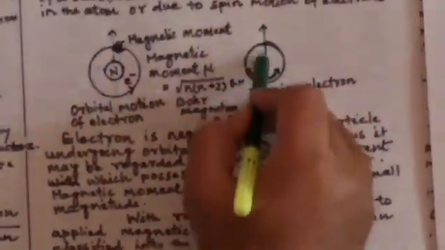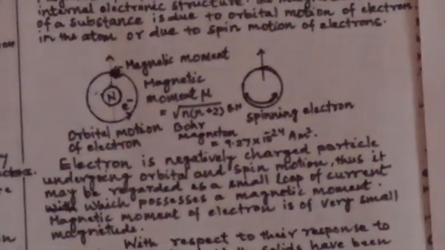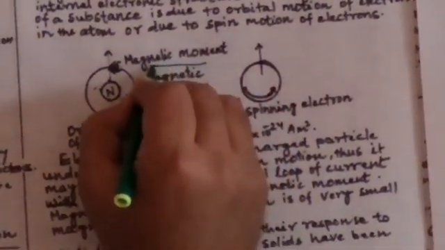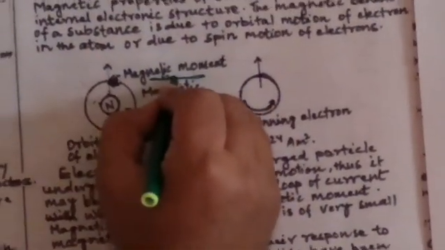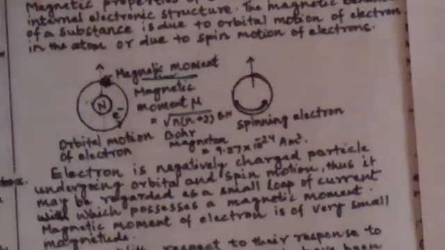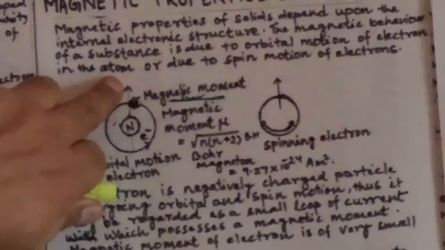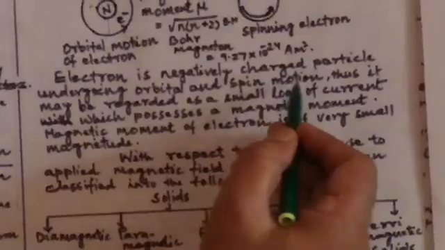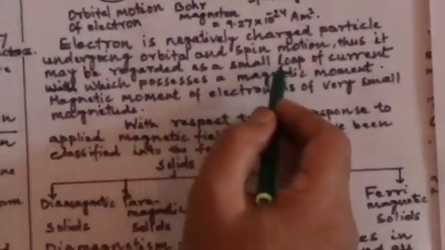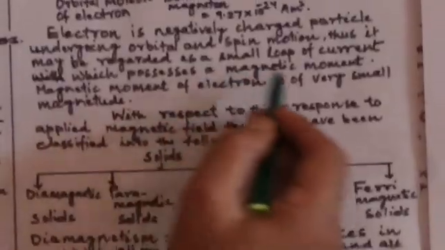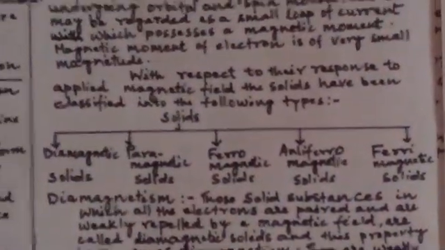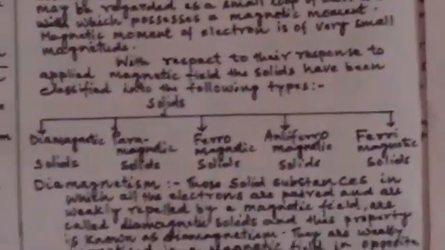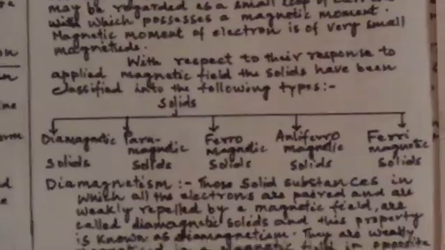Here is the electron, moving in that direction, so this will be the direction of current, and the magnetic moment will be perpendicular to this. Thus, it may be regarded as a small loop of current which possesses a magnetic moment. The magnetic moment of an electron is very small in magnitude, so every electron is treated like a tiny magnet.